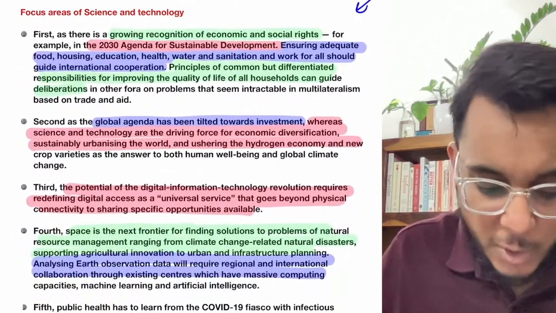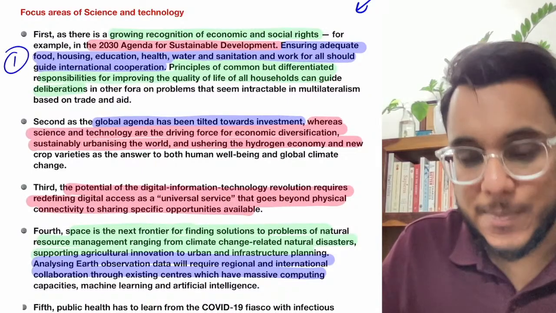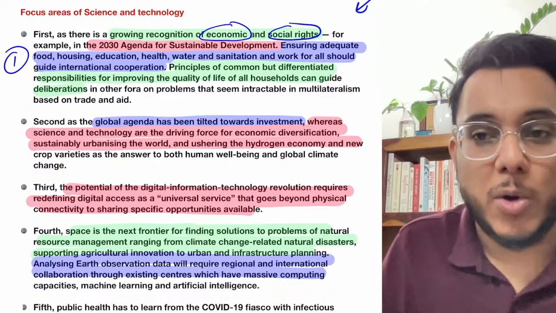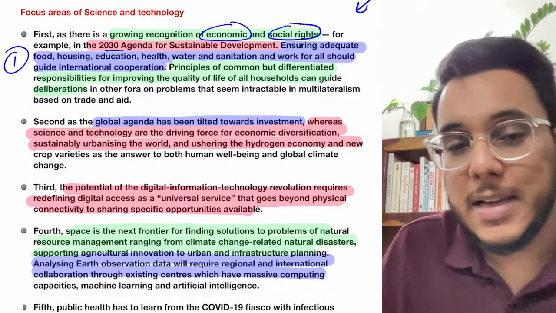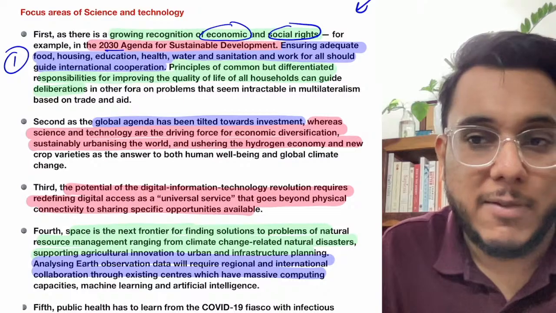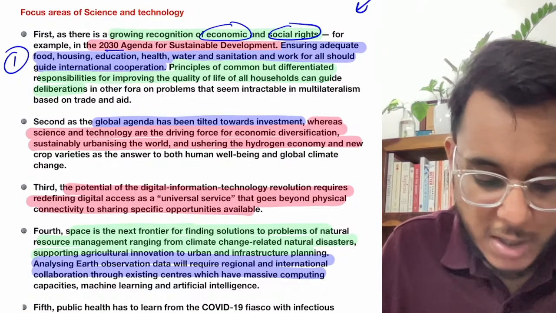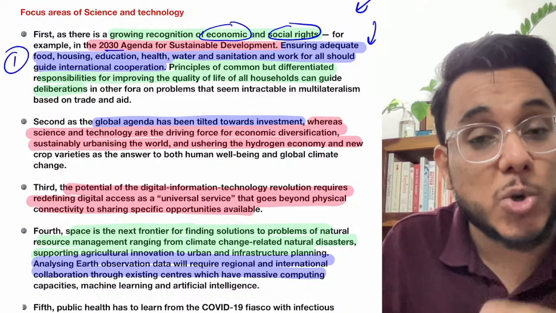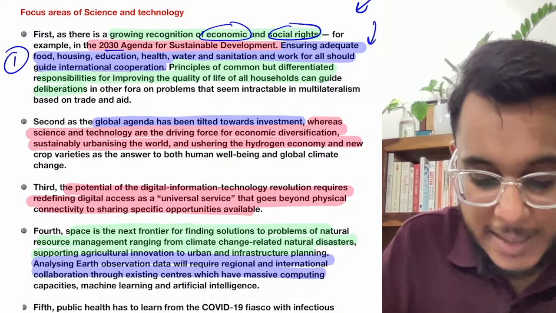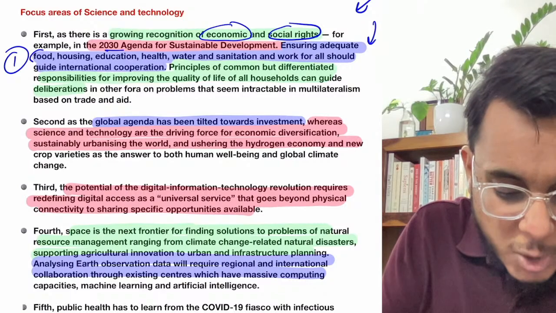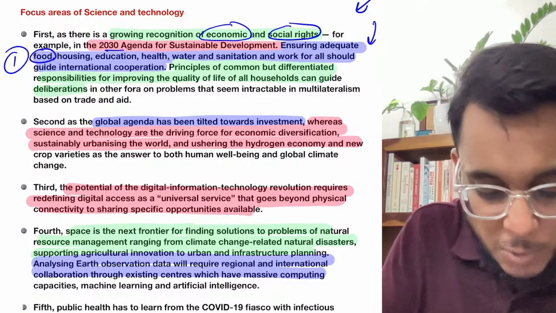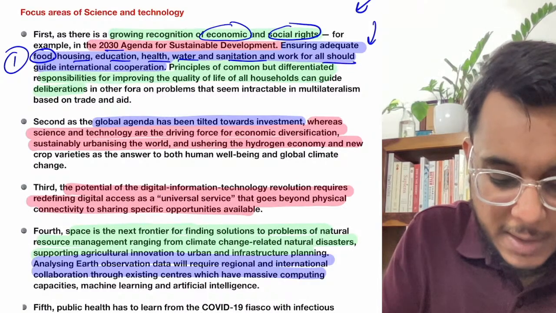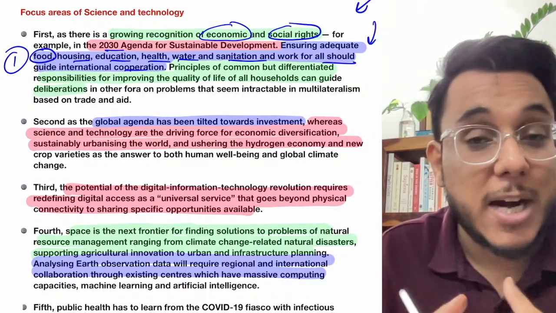So the direction of reorientation, number one, it has been said that today economic and social rights are getting more recognized. Even the 2030 Sustainable Development Goals that have come are also recognizing economic and social rights. Here it has been said that along this line, the G20 also needs to talk more about economic and social rights. They need to talk about issues such as food for everybody, housing for everybody, education, health, water, sanitation, work for all. These things need to be carried forward more.